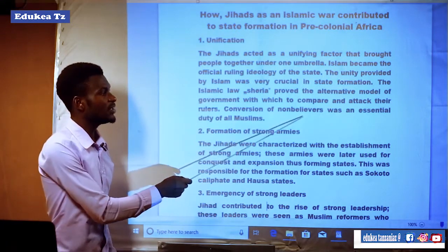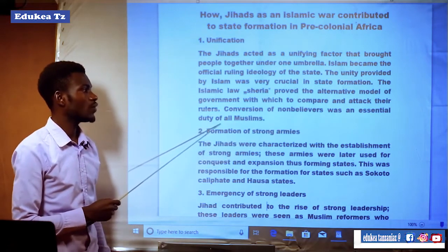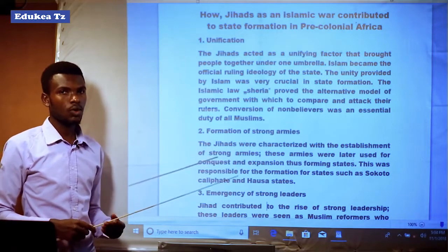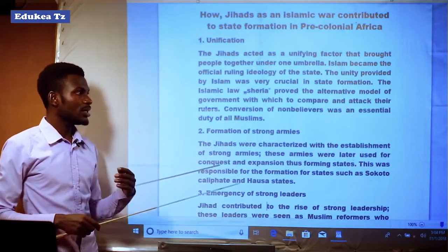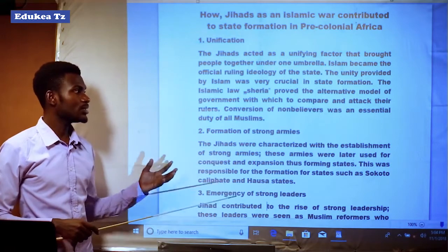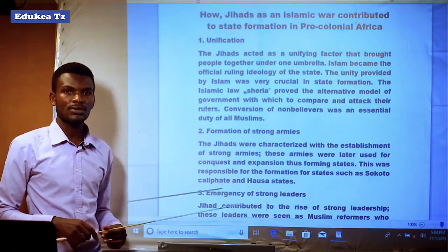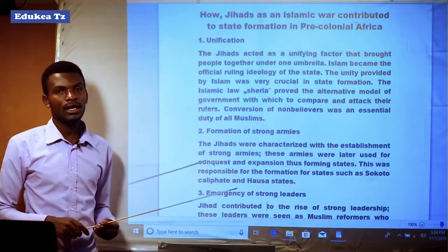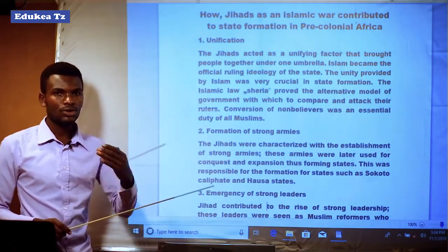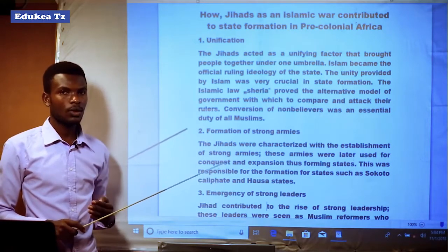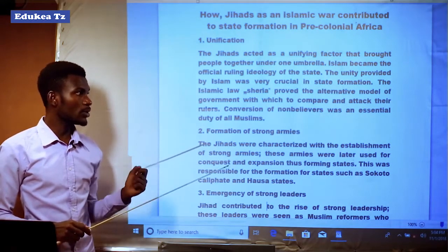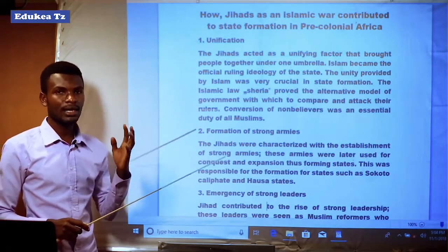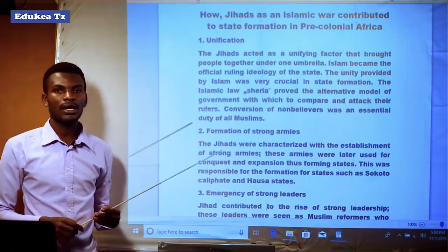Conversion of non-believers was an essential duty of all Muslims. It means the conversion of those non-Muslim believers was the essential duty of all Muslims. The jihads played a vital role in converting the non-Islamic believers to follow their ideology.